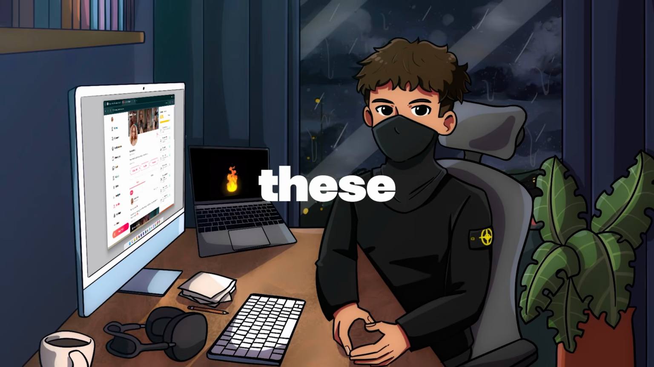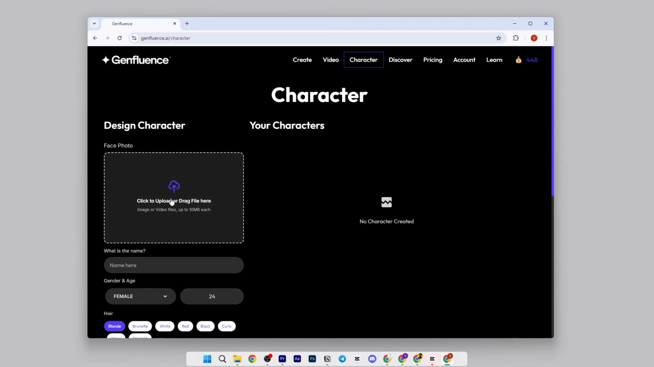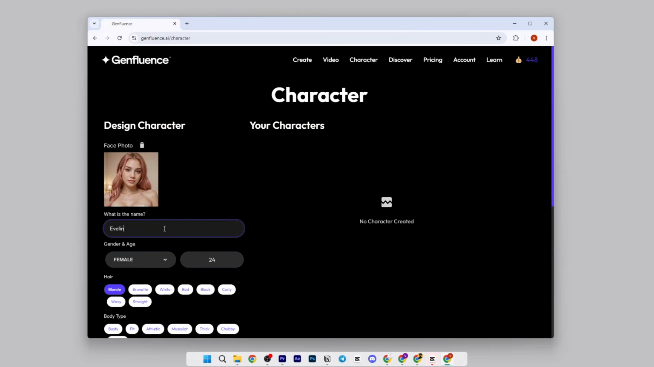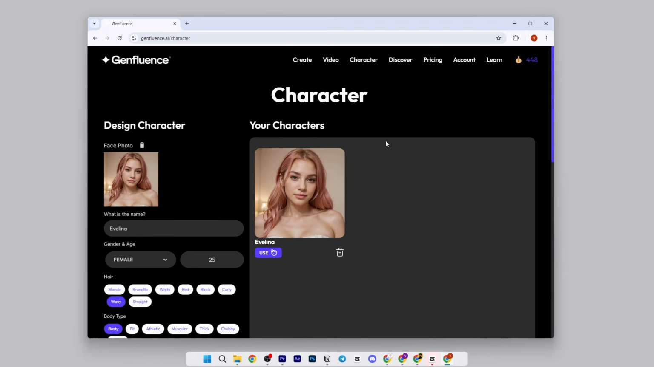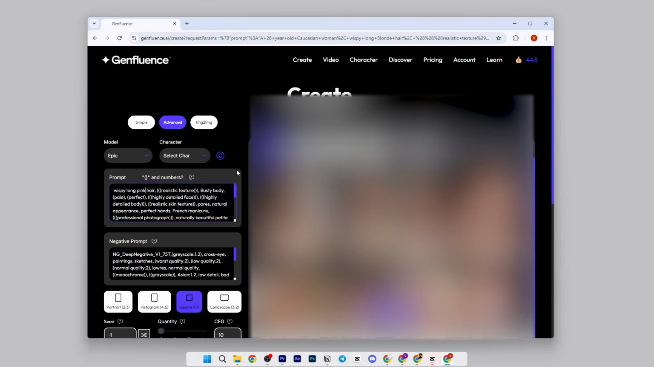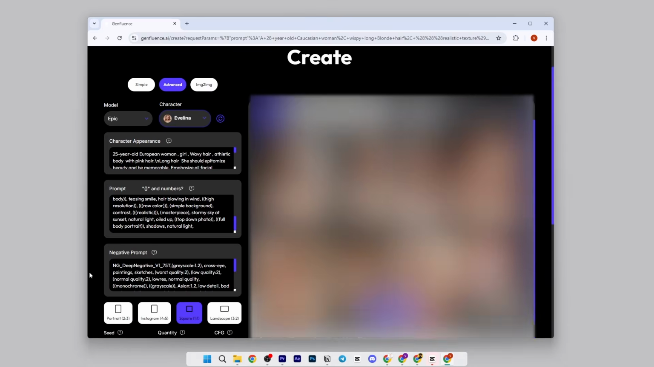Where should we create these images? For this, platforms like Genfluence are suitable. This AI is designed for AI influencers. To get started, click on Character. Here, we upload the photo of our model that we created, fill in the settings, and save. Now, go to Create and click on Advanced. For the model, choose Epic. And most importantly, for character, select our model. Now, the images will be generated with our model's face.